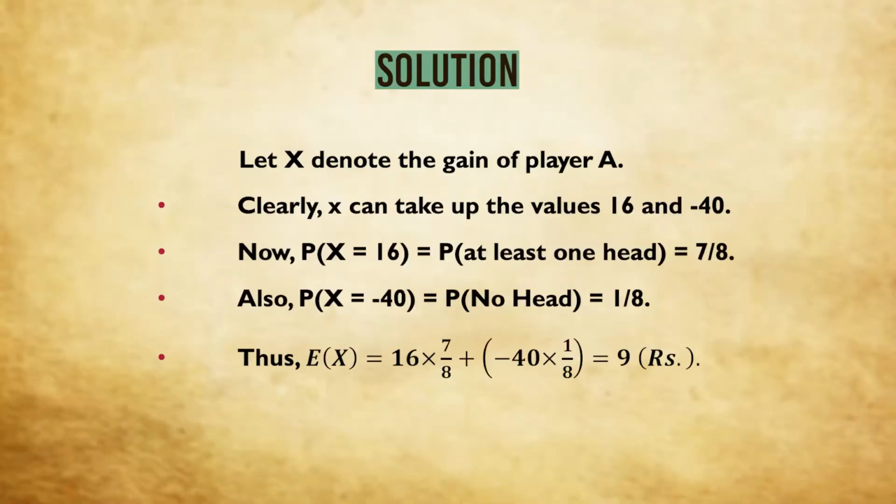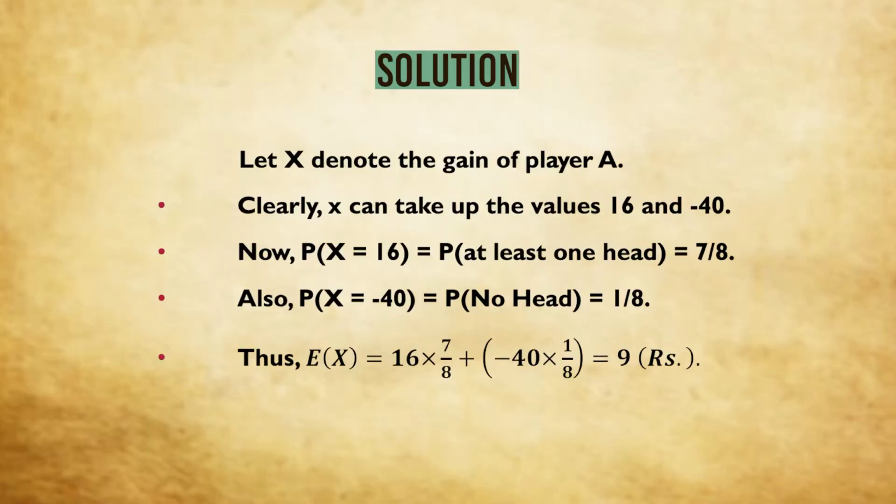So we denote by x the gain of player A, and we can see that x can take up the values either 16 or minus 40. Probability x is equal to 16 means probability at least 1 hit, because as per the problem player A will gain rupees 16 if he gets at least 1 hit. At least 1 hit means what? We have solved this type of problem earlier also. 1 minus probability no hit. That means 1 minus probability of TTT. The coin is unbiased, so that will be 1 minus 1 by 8. So it will come out as 7 by 8.